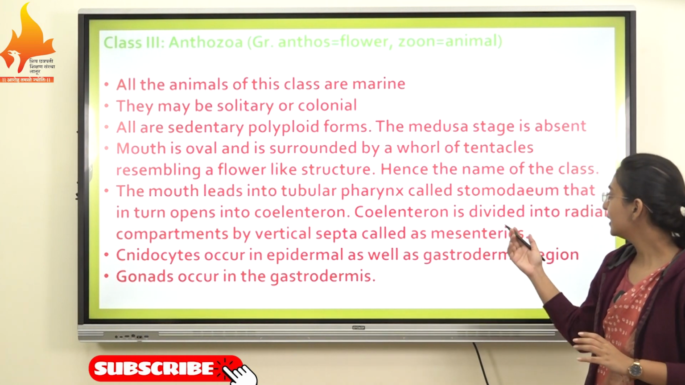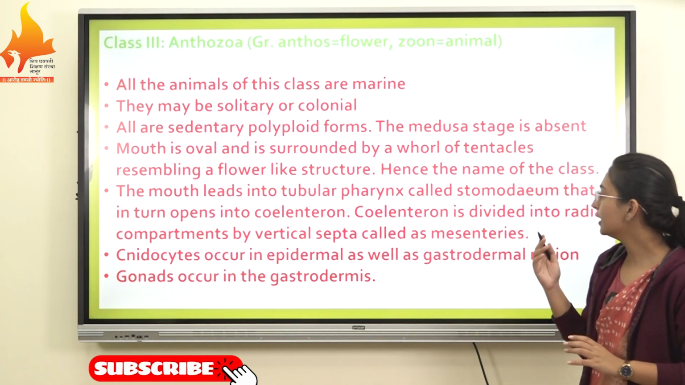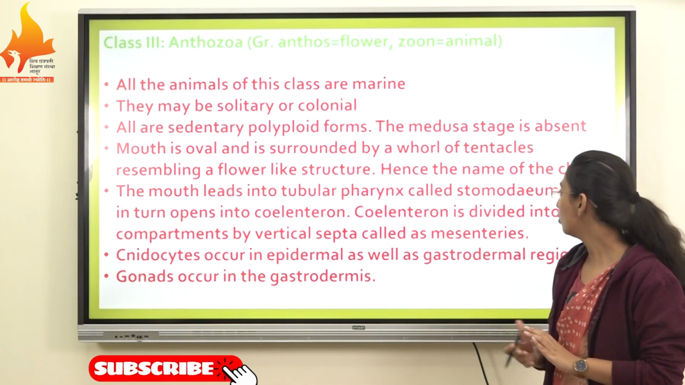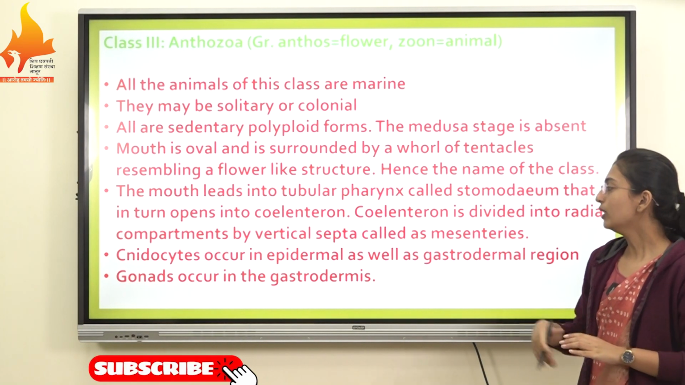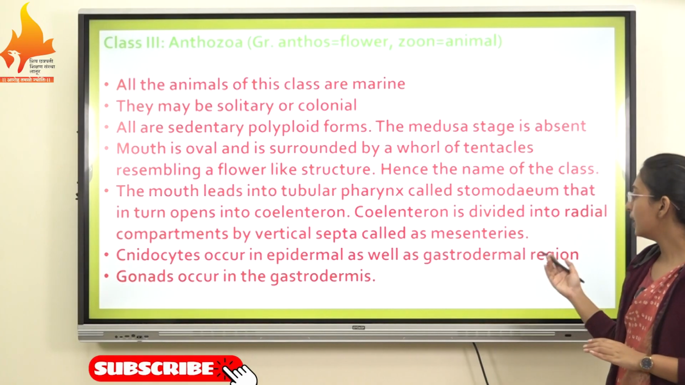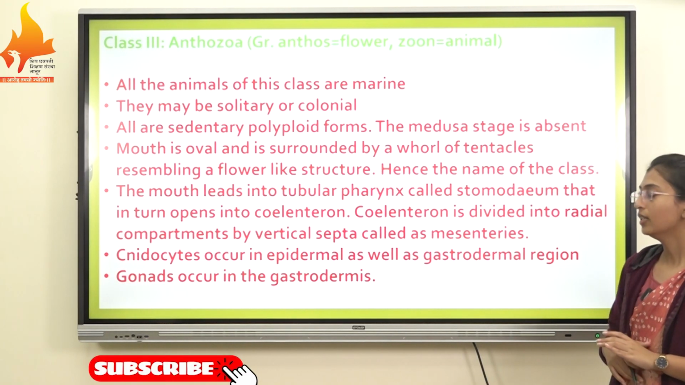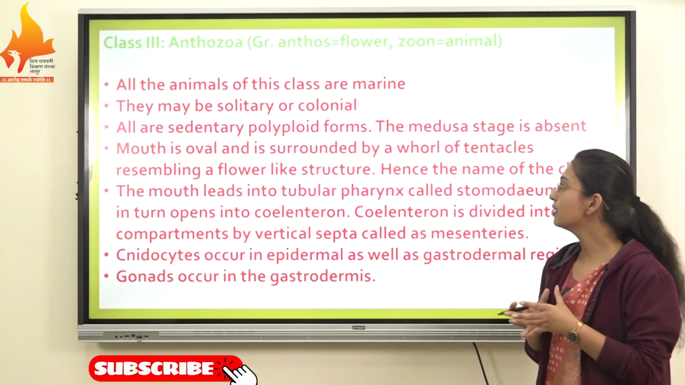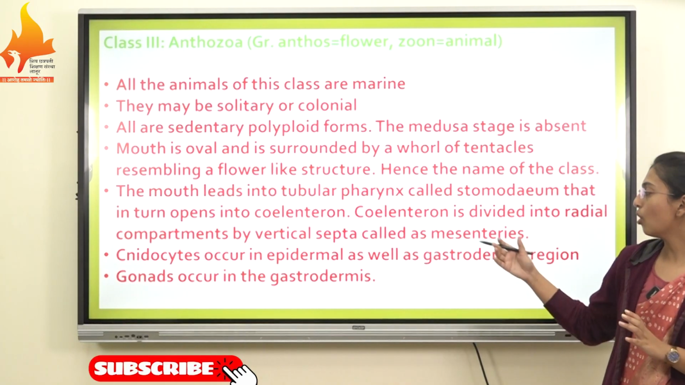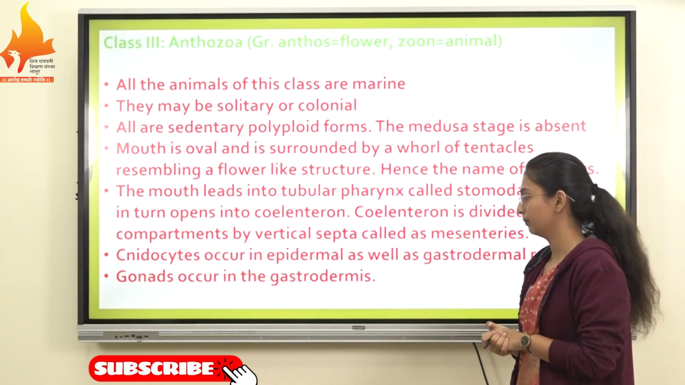The mouth leads into a tubular pharynx called the stomodeum, which opens into the coelenteron. The coelenteron is divided into radial compartments by vertical septa called mesenteries. Cnidocysts occur in epidermal as well as gastrodermal regions. In this class Anthozoa, gonads occur in the gastrodermis region.